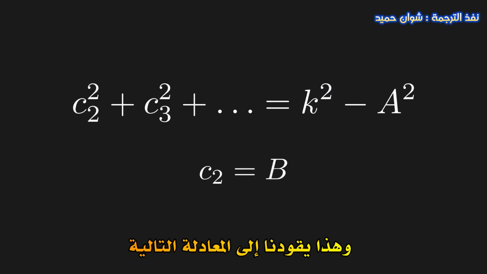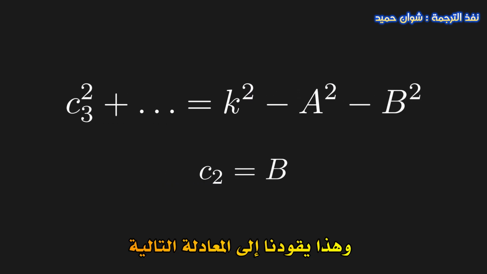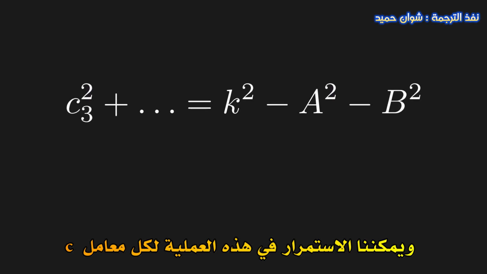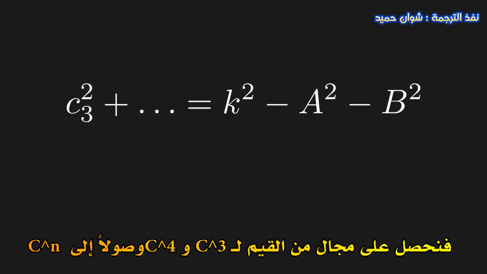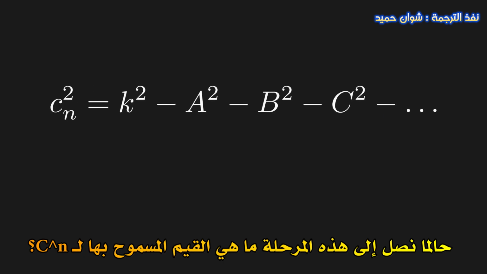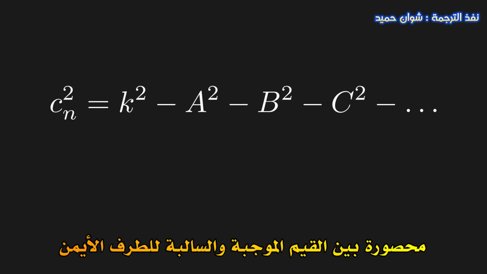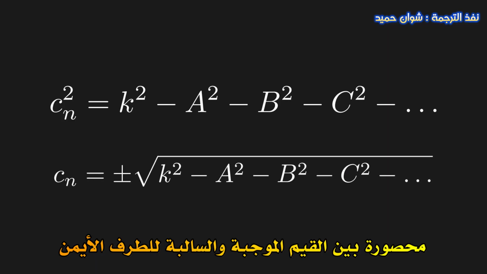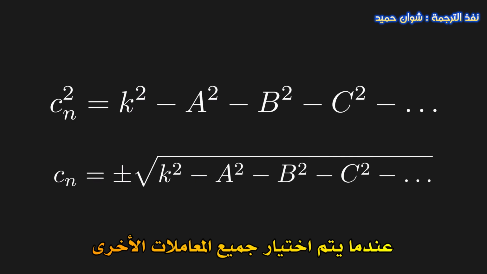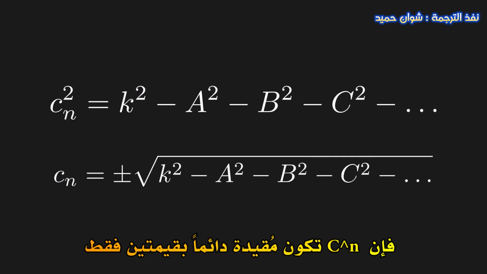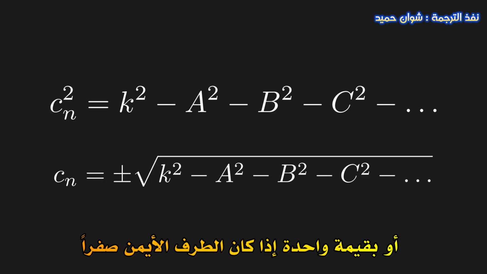Like before, this gives us the following equation. And we can continue this process for each c, getting a range of values for c3, c4, all the way down to Cn. Once we get to here, what values can we choose for Cn? Well, now we don't really have a choice anymore. Cn can only be plus or minus the right-hand side. Once we've chosen all the other coefficients, Cn is always constrained to 2 points, or 1 if the right-hand side is 0.